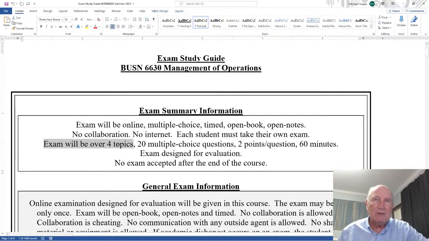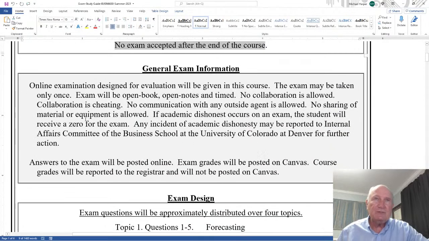Exams will be over 4 topics, 20 multiple choice questions, 2 points per question, 60 minutes. The exam is designed for evaluation. No exam accepted after the end of the course. General information: online examinations designed for evaluation will be given in this course. The exam may be taken only once. The exam will be open book, open notes, and timed.